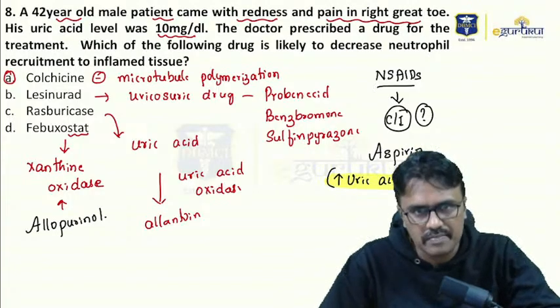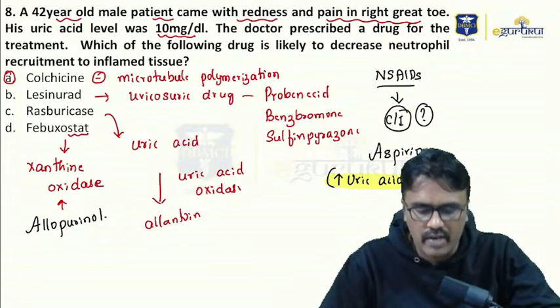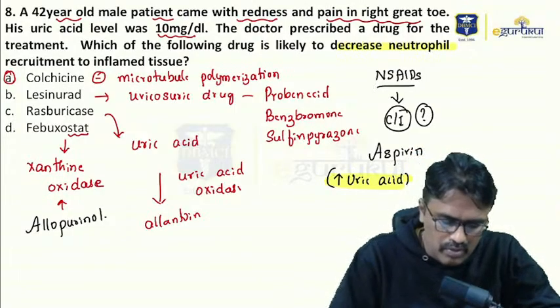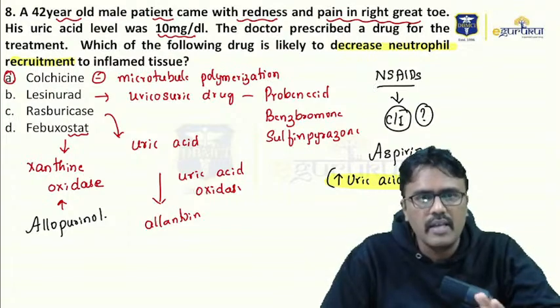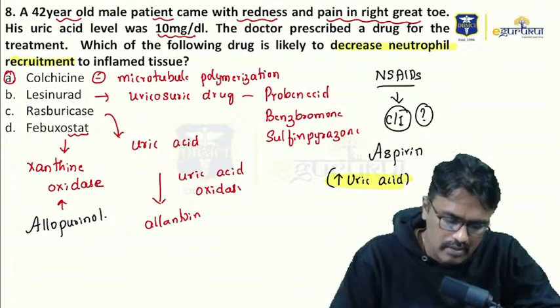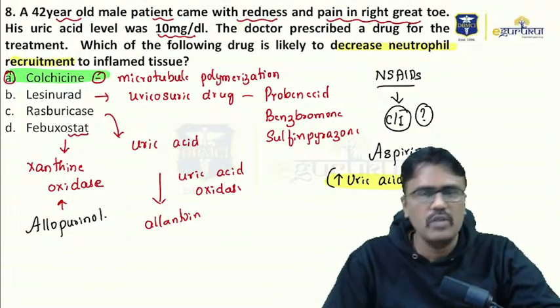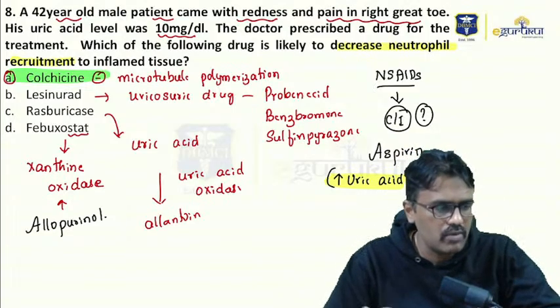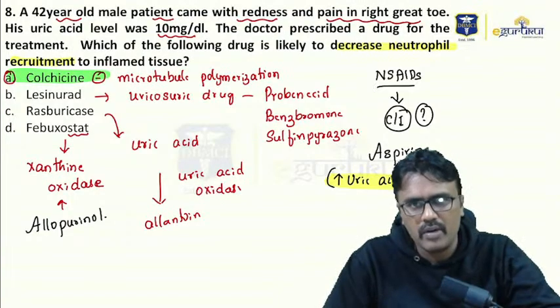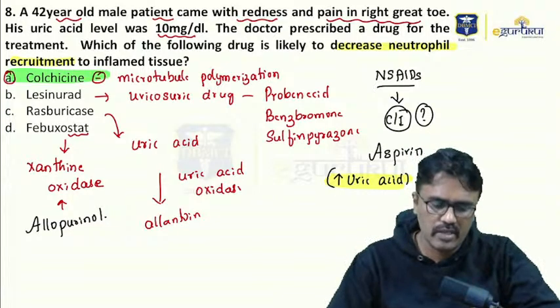So in this question they have asked which is the one which decreases neutrophil recruitment, that means chemotaxis. The answer is A, colchicine. That is the answer, guys. So in one of the MCQs we have tried to cover most of the important points in gout. Okay, yes. So let us move on to the next question.